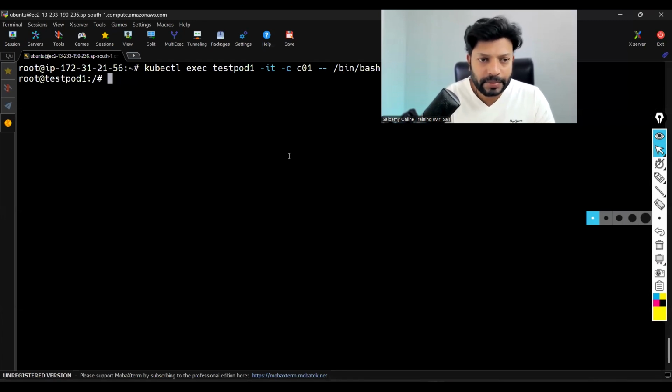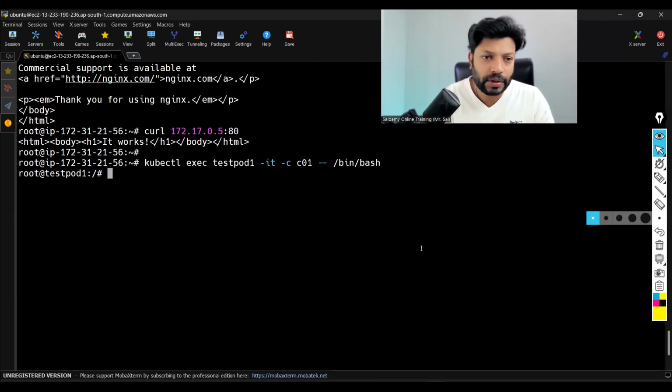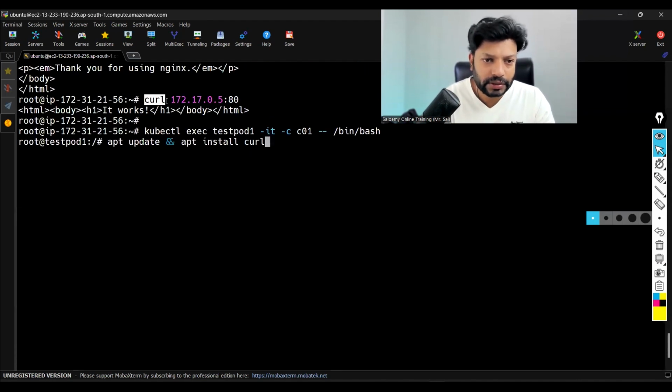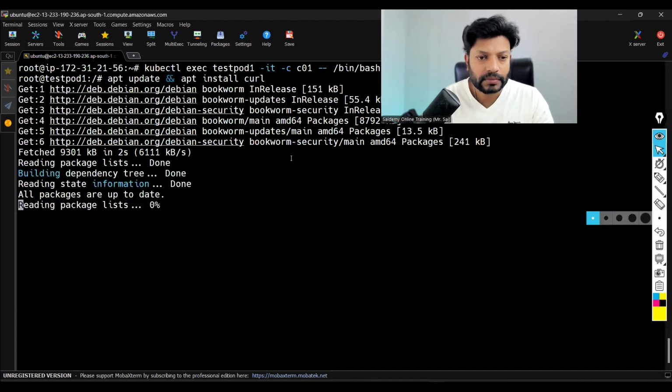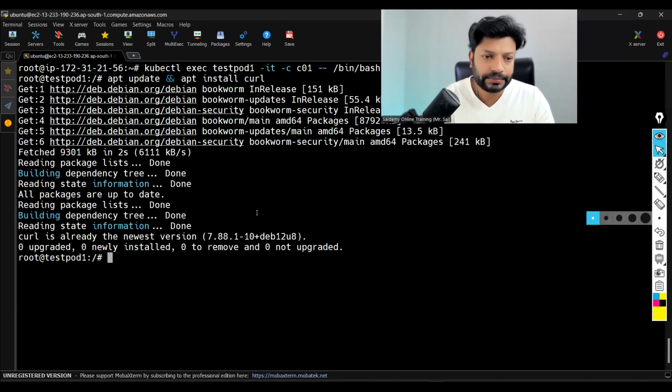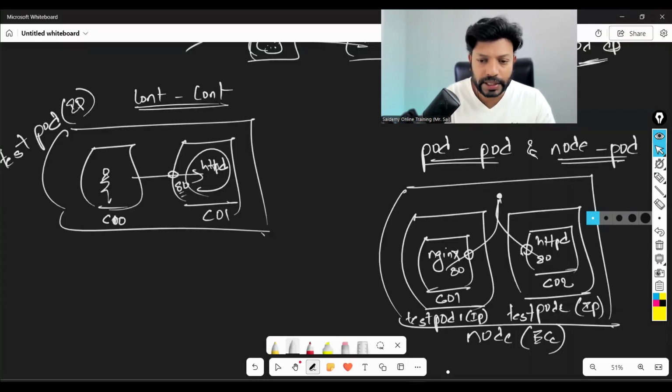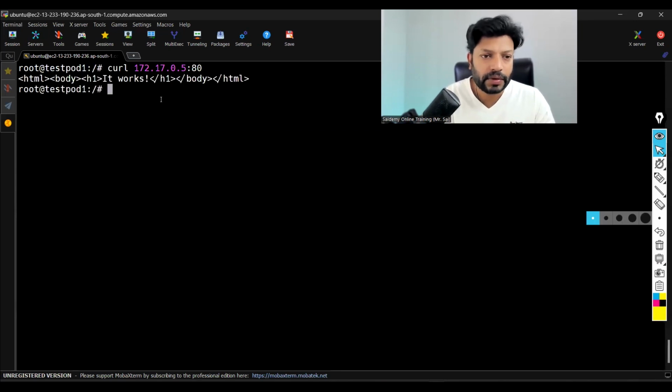Fine. Now from here, let's use pod2's private IP. What is pod2's private IP? This one, correct? Okay. Again, we have to install curl. Apt update, and if you want to run multiple commands, you can use the and symbol twice, and apt install curl. I'll highlight the IP address we are going to use. Yes, now press enter. Done. Curl pod2's private IP colon 80. Enter. Working fine. It works.